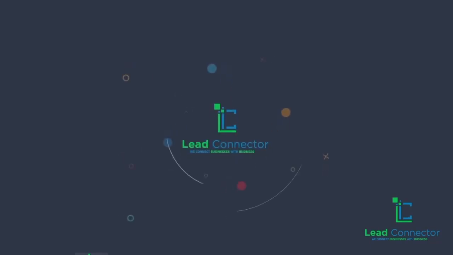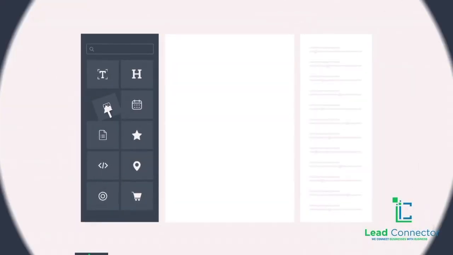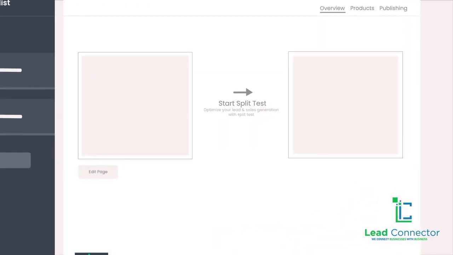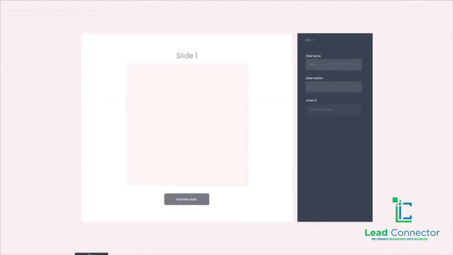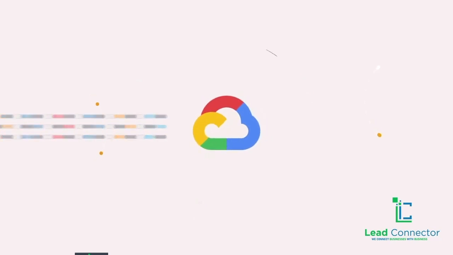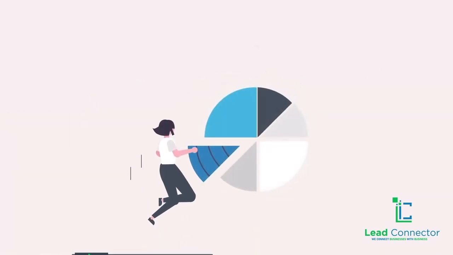Meet Lead Connector CRM, the most powerful drag-and-drop website builder and a funnel or landing page builder with built-in A/B testing and web forms. Oh, and surveys too. Not to mention built on the powerful Google Cloud ecosystem for fast speeds. But wait, that's not all.